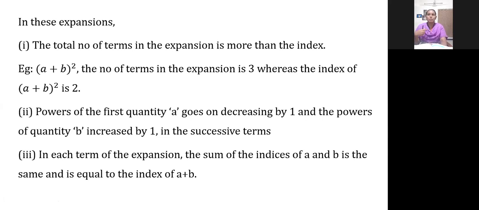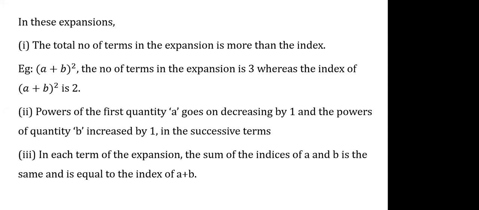Now I will be coming to the next point, that is only coefficient, how to find that coefficient. A square, what is the coefficient of that? 1. 2AB you are getting. So AB, I told how you got the AB. One will be decreasing, one will be increasing, so you got AB. Where we are getting that 2, that thing we are going to see. Then B square, what is the coefficient of that? 1. 1, 2, 1. How we are getting the coefficient of all those three terms we are going to find in the next one. Are you clear with these expansions?